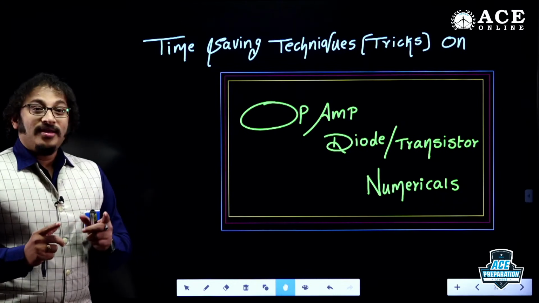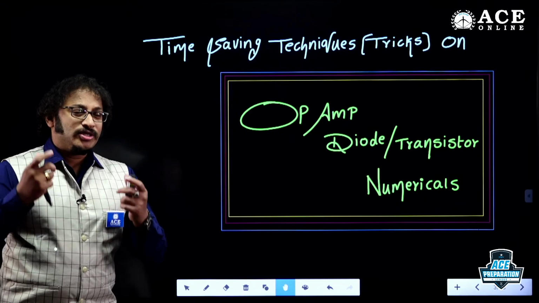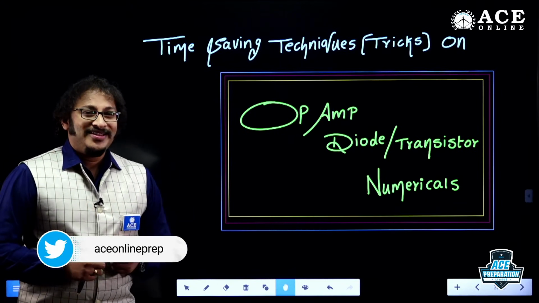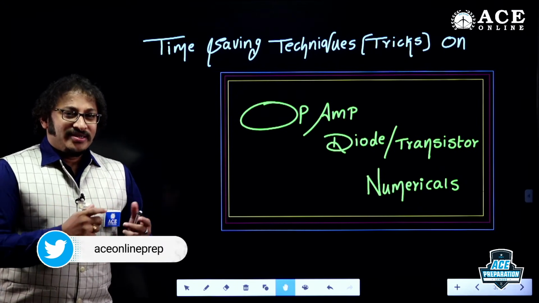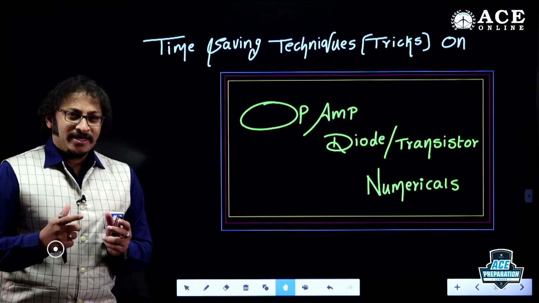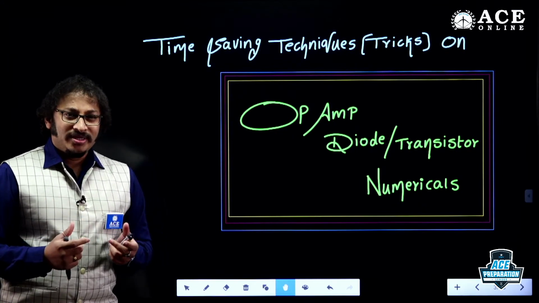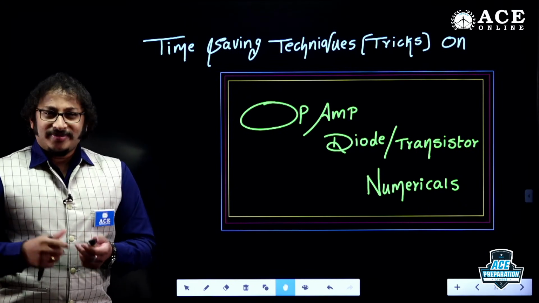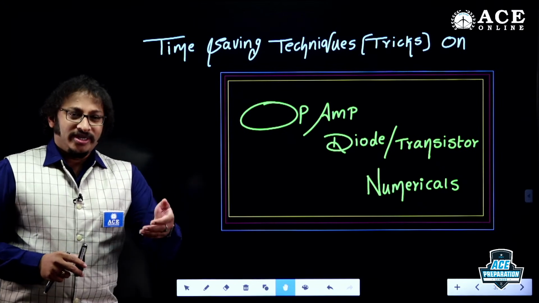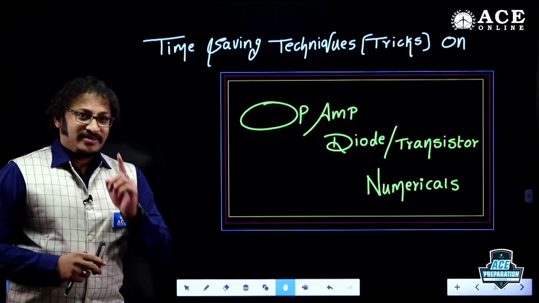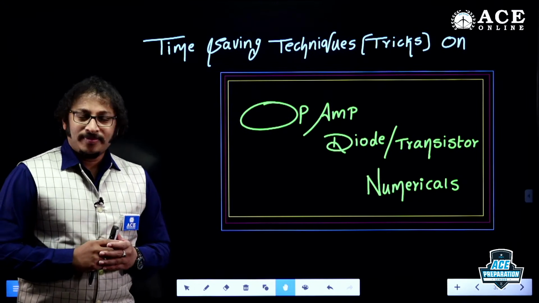But before that, I could confirm that students must have some idea about op-amps. If the operational amplifier is ideal and has negative feedback, no doubt I can apply the virtual short concept: the inverting terminal voltage equals the non-inverting terminal voltage, V2 equals V1. That is a very important prerequisite for understanding this topic.